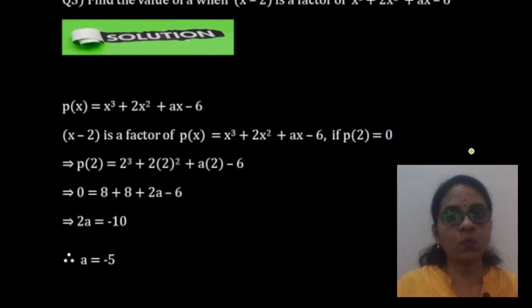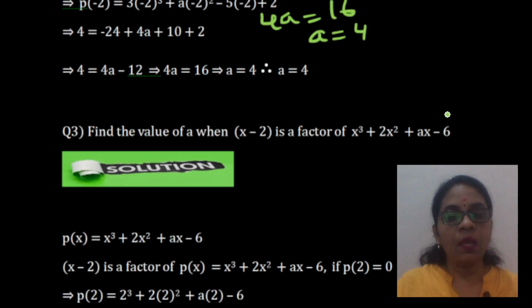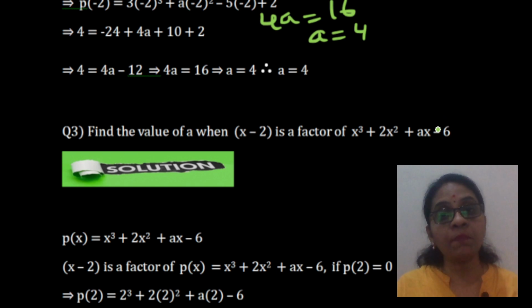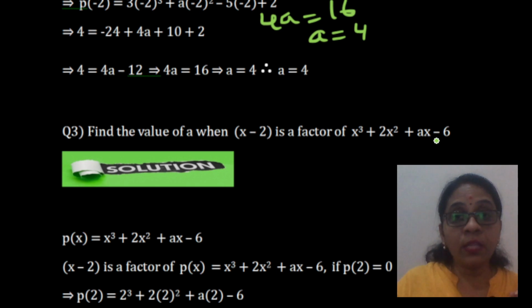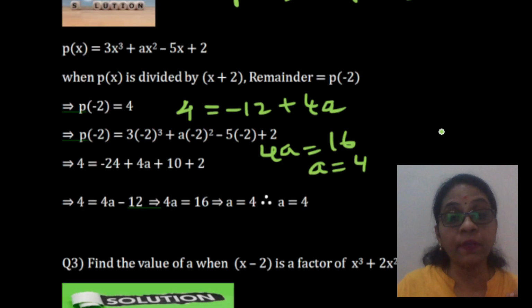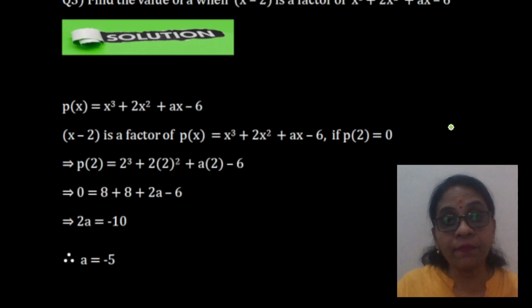So, here in this question, find the value of a when x minus 2 is a factor of the given polynomial. Now, children, tell me, if anything is a factor of a given expression, what is the result?